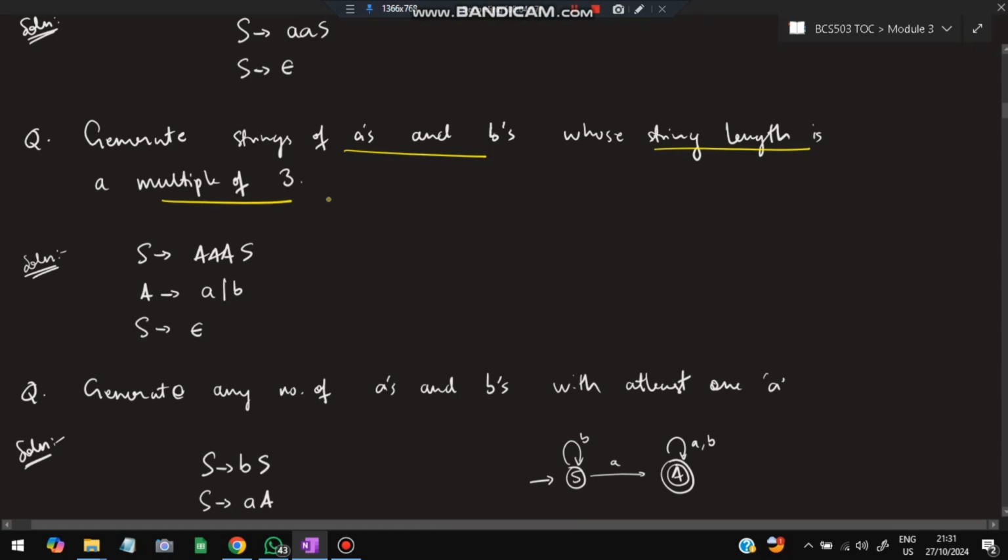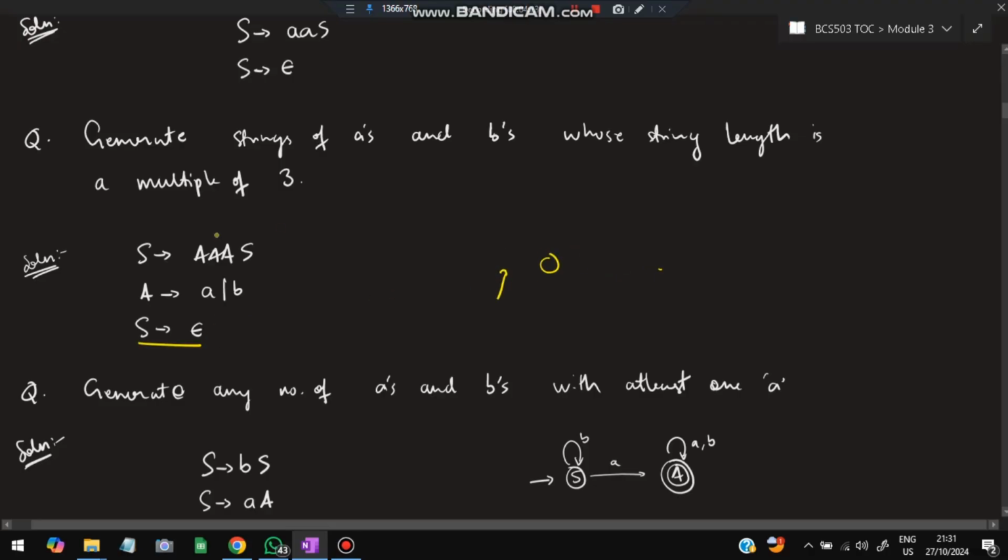Multiple of 3 means whatever string I have generated, like A, B, B, A, the whole length should be a multiple of 3. Either it should be 0, or 3, or 6, or 9, and so on. The least one is 0, so I'll take S goes to epsilon, which can be 0.